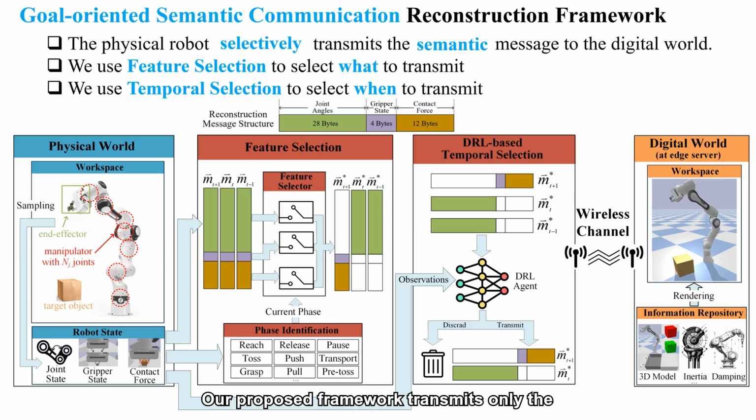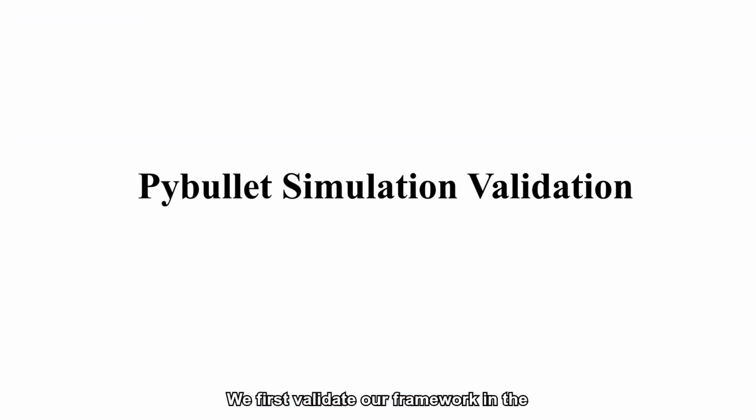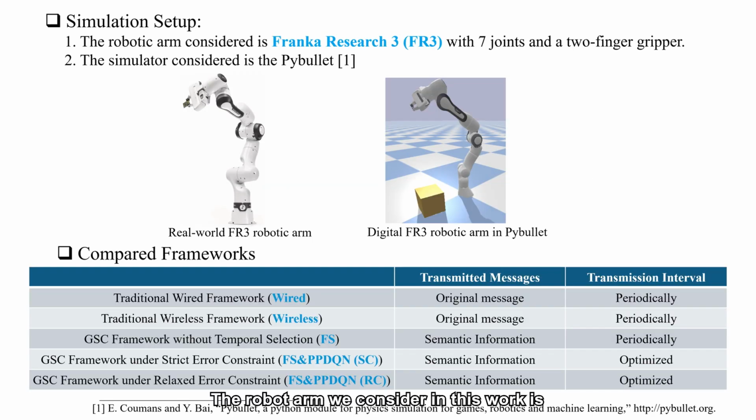Our proposed framework transmits only the goal-oriented semantic information for reconstruction, thereby reducing the communication load without affecting the reconstruction quality. We first validate our framework in the PyBullet simulations. The robot arm we consider in this work is the Franka Research 3. It has 7 joints and an inbuilt 2-finger gripper.